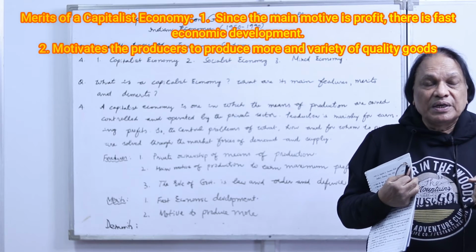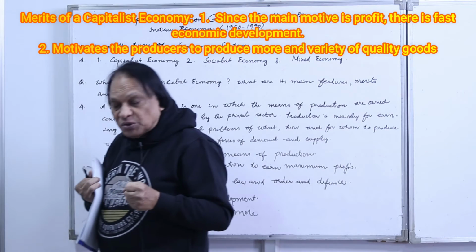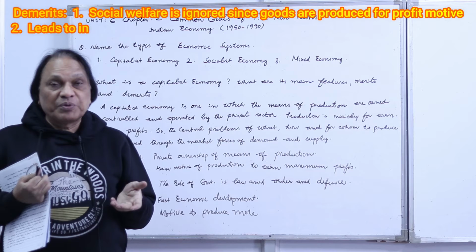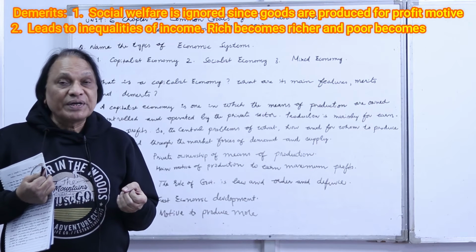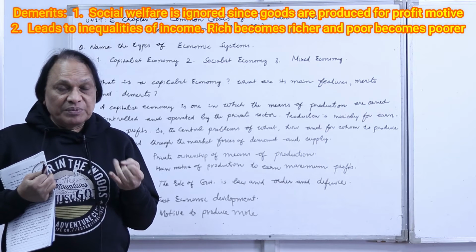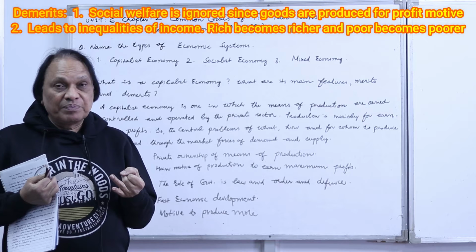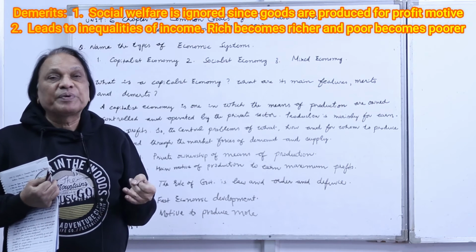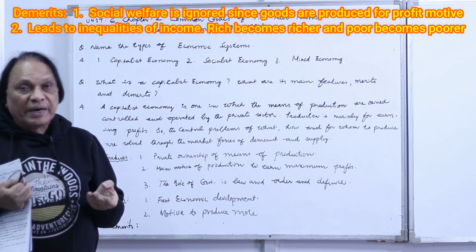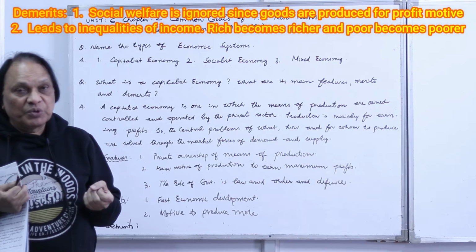What are the demerits? The first demerit is social welfare is ignored. Basically they are producing only for profit motive, so there is no social welfare. Rich becomes richer and the poor becomes poorer, and no one is bothered about the poor man. That's the first demerit of capitalist economy. The second demerit is it leads to a lot of inequalities of income. I just told you, rich becomes richer and the poor becomes poorer. Social welfare is ignored, and there is not much social welfare in a capitalist economy. Everything is done for profit motive.